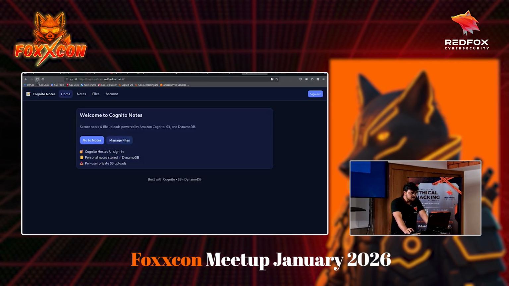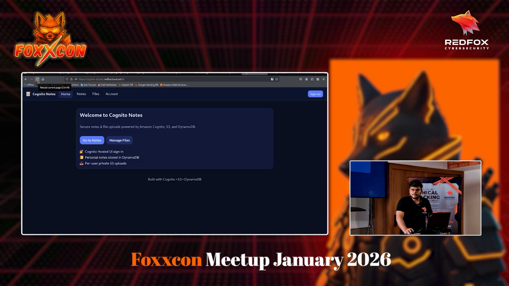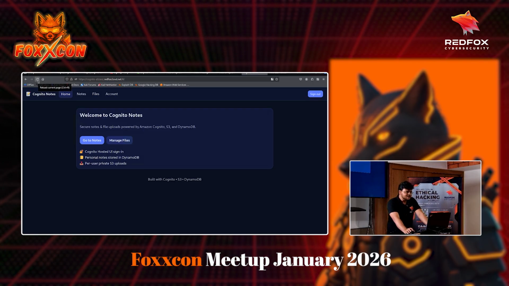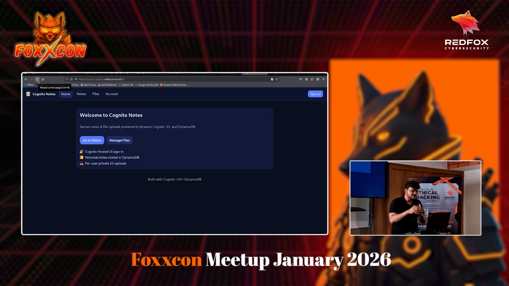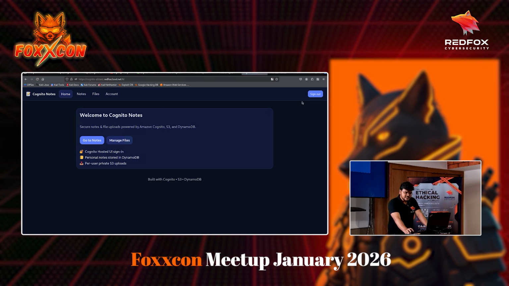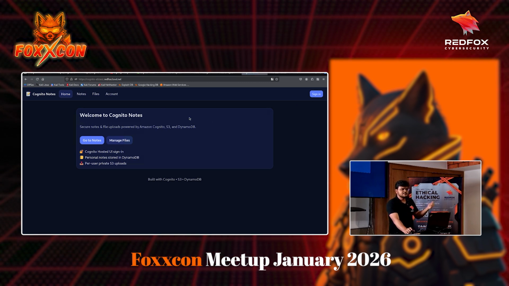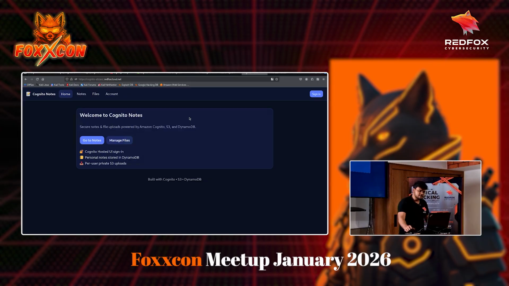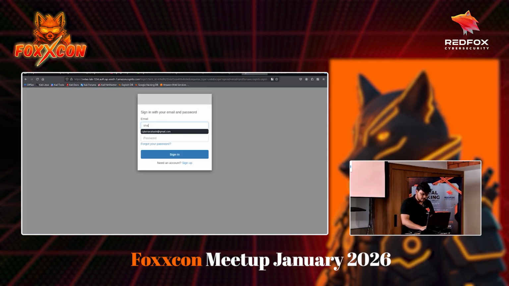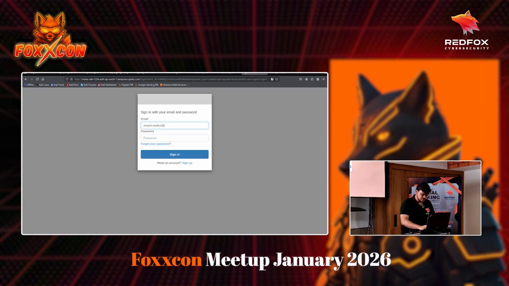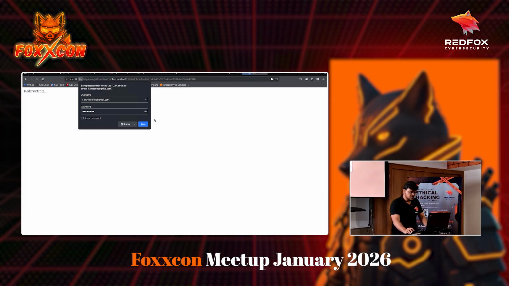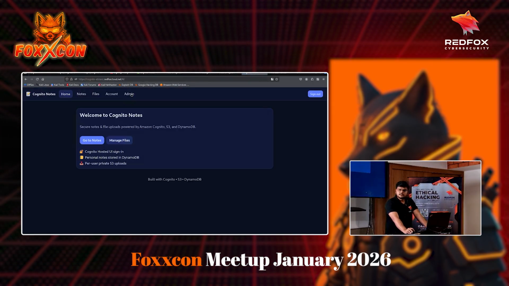So if I reload this, what will happen? I will not become the admin, because this token was issued before I became admin, right? So if I just reload, I will not see admin, but if I sign out and sign back in, it will again give me an access token. In that token, my role will be admin. Let me sign back in. Again, this is the same authentication flow. Okay, now you see there is an admin panel here.